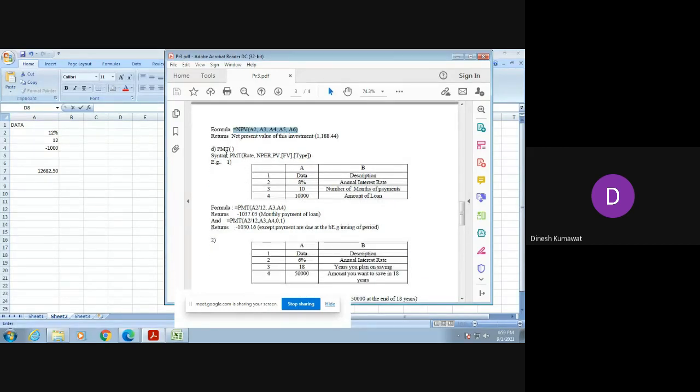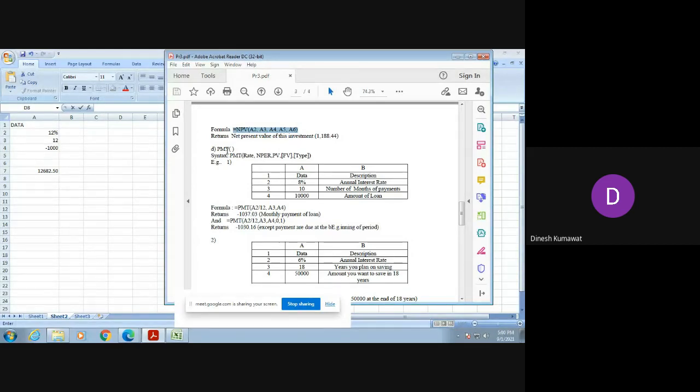Okay, and its syntax is PMT inside this bracket: rate, comma NPER, comma PV, comma FV in a rectangular bracket, comma type. See, whenever something is written in this rectangular bracket, it means these two things are optional. Means if you did not enter these two things in your formula, then also your formula works. So let us try to do it over here.